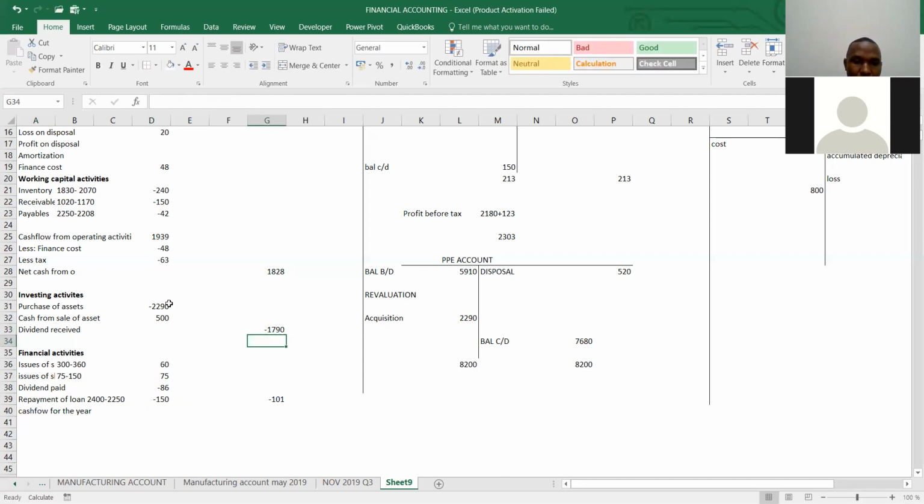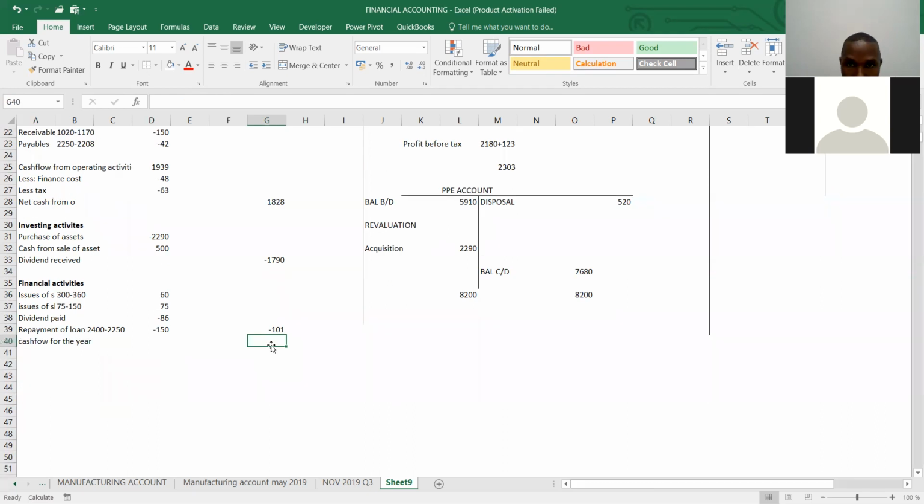See, 22 was negative plus 500, we remain with negative 1790. How much? Negative 63. And then we say here, cash